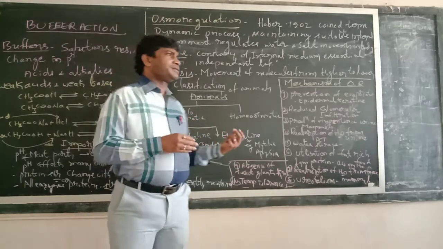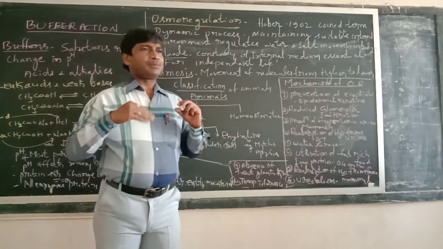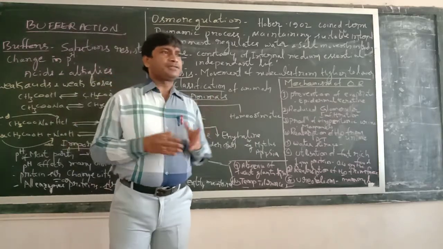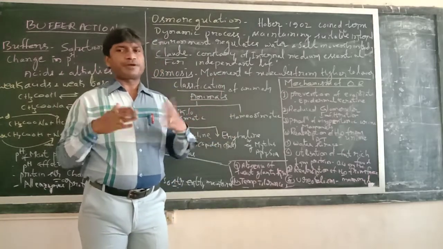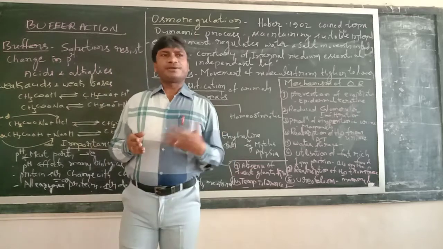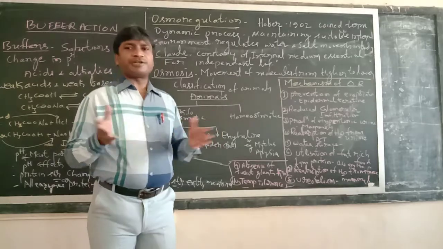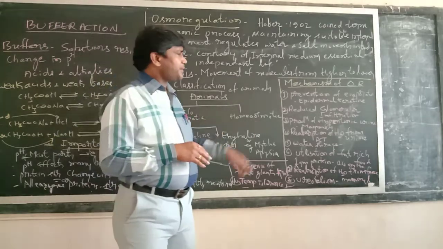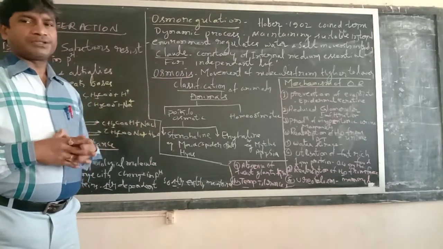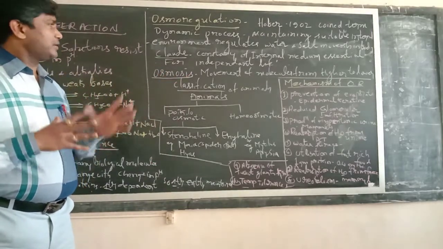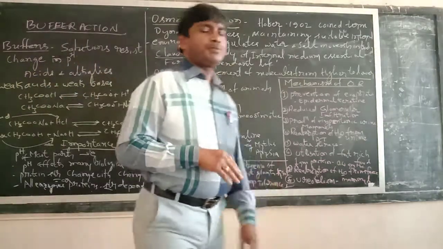And then the production of concentrated milk, in milk-feeding animals. Normal milk is composed of a large amount of water, but here they produce highly concentrated milk as one of the water conservation methods. These are the main mechanisms of osmoregulation, the general mechanisms of osmoregulation. So that's all about buffer action as well as osmoregulation.